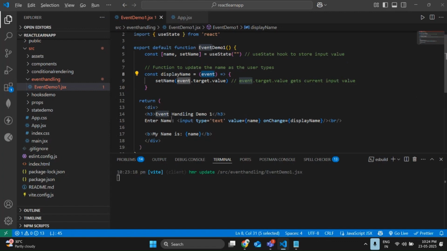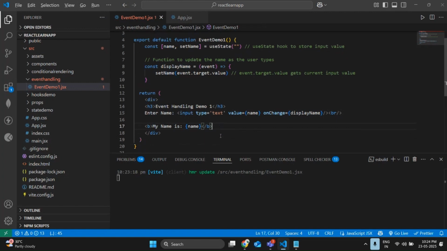Whenever a user types the name in the input field, it has to trigger the value. Whatever the user is typing in that input field or text box, it has to trigger the value and store the value in the name. So event.target.value triggers the input value and stores that value in the name. Okay, so I'm displaying my name in between. My name is clear. Yeah.